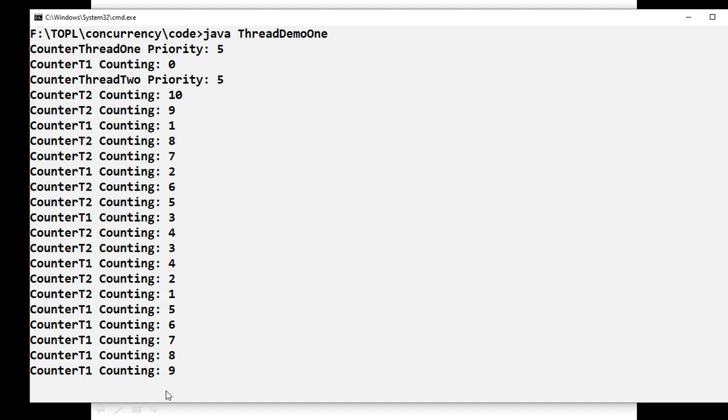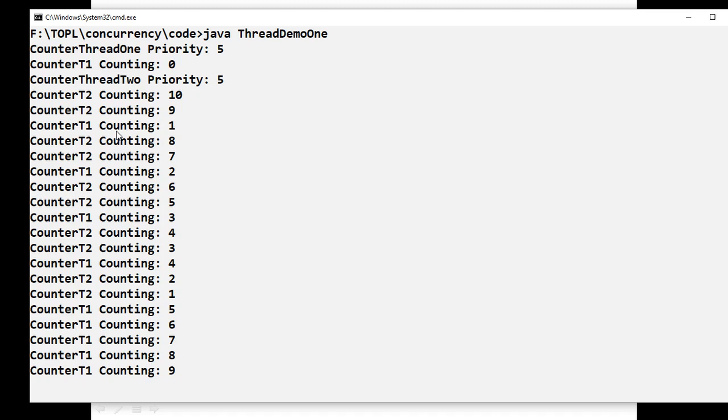So when thread 1 is sleeping, thread 2 will immediately be picked up by the scheduler and go into the running state. If the sleep function is called again on the running thread, it will go into the sleep state. When the timer expires, it will come back to the ready state.